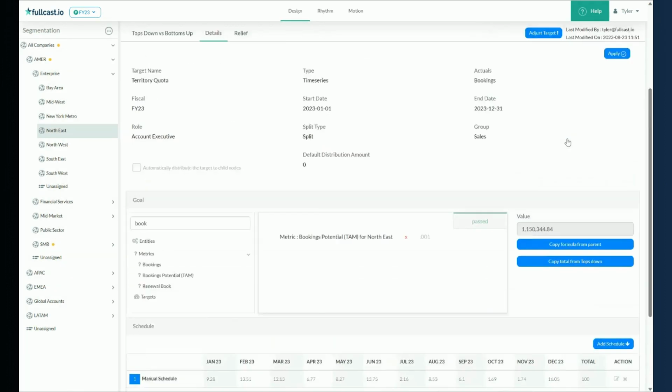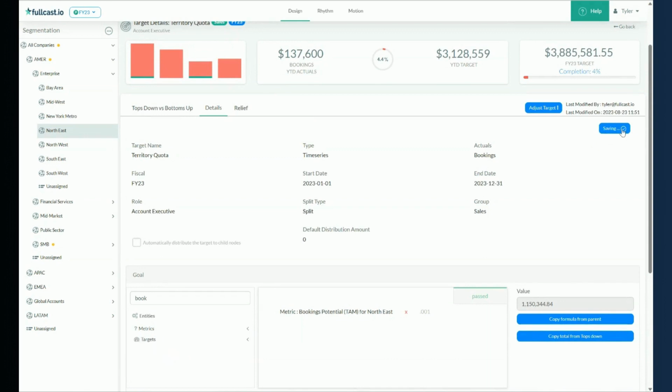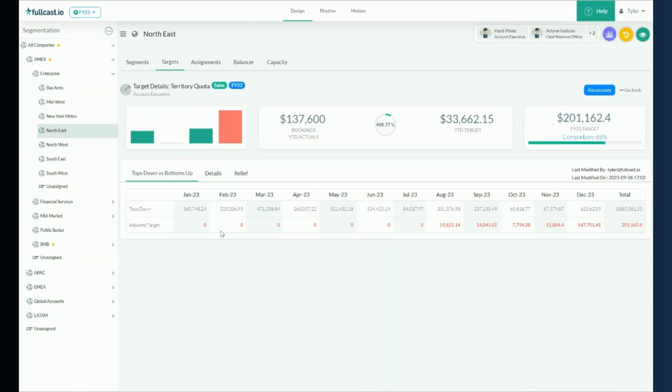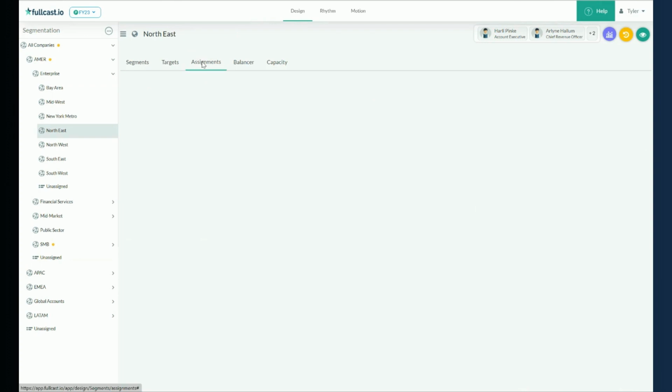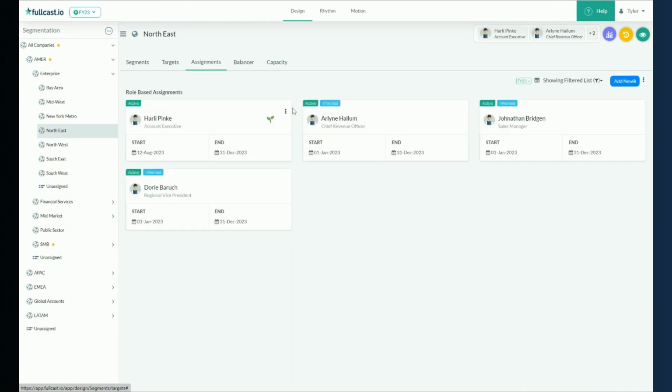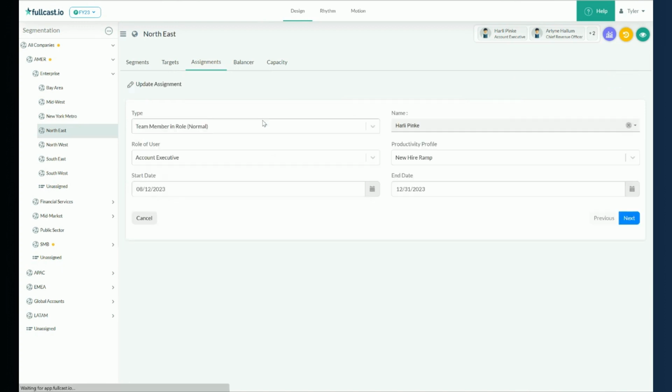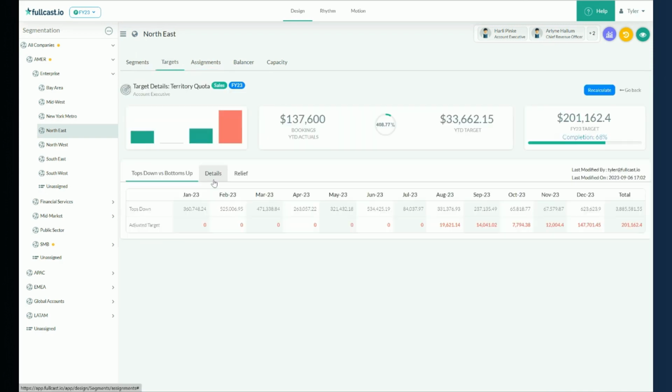I'll hit confirm and apply. While that's calculating out, we'll go ahead and look at the assignments. And we can see Harley here started on the 12th of August. And if I edit this assignment, we can see that the new hire ramp profile has been applied. So this is actually what feeds into the target that we have here.